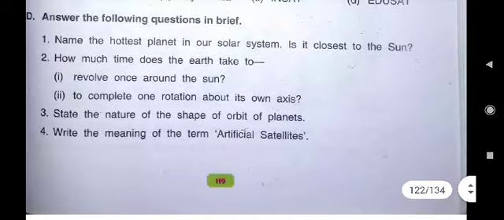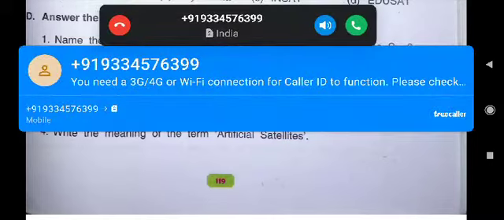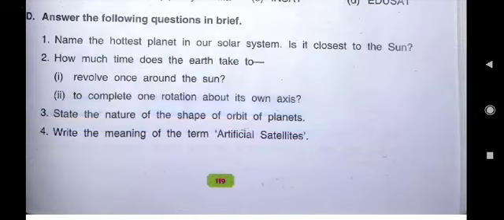Then the third question of D part. State the nature of the shape of orbit of planets. Now you all know, children, that our earth and all the planets revolve around the sun on a fixed path, and that path is called orbit.